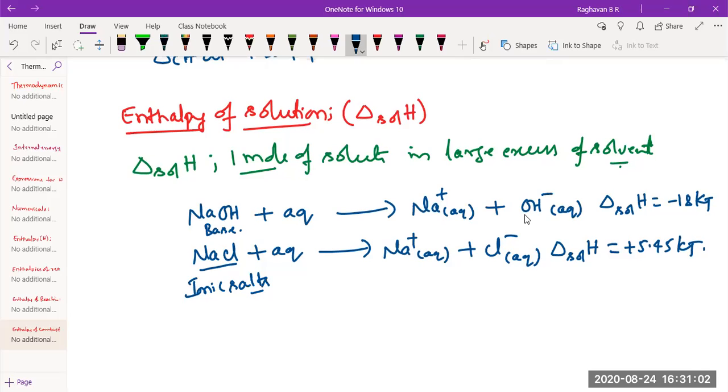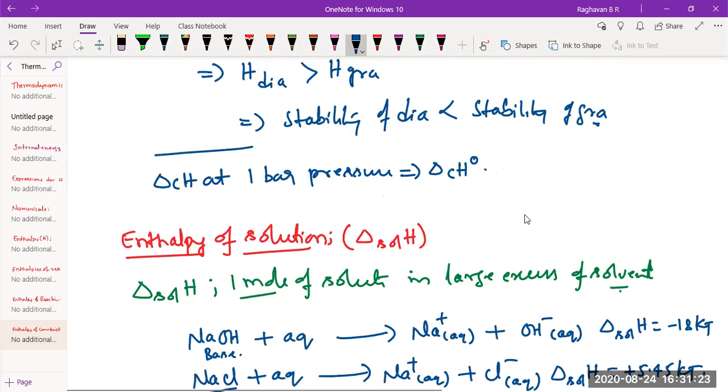Whenever an ionic salt is dissolved in water, heat is always absorbed, not liberated. So enthalpy of solution can be negative or positive, but for a perfect ionic crystal, it is always positive. Is it okay?